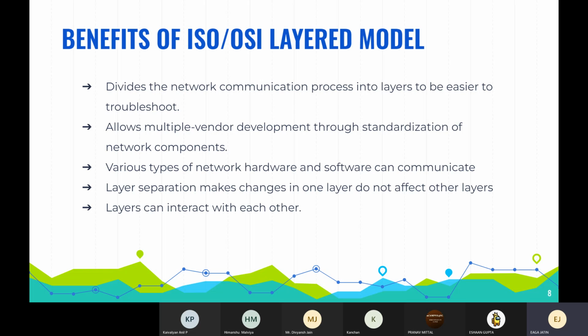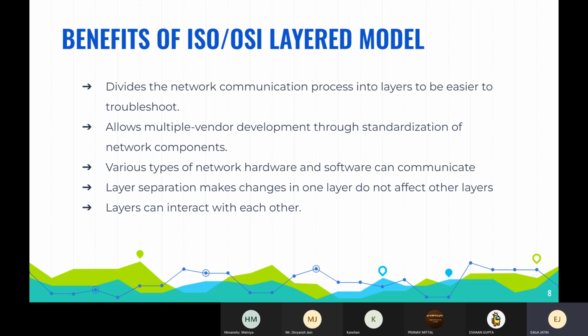Getting into the benefits of the ISO or OSI layer model. This OSI layer model divides the network communication process into multiple layers, which makes it easier to troubleshoot. As you know, troubleshooting is one of the common words we see in our regular lives now. Just imagine the OSI doesn't exist in the world. Let's imagine you're in the middle of a Gmeet or Teams meeting and suddenly your internet is lost.